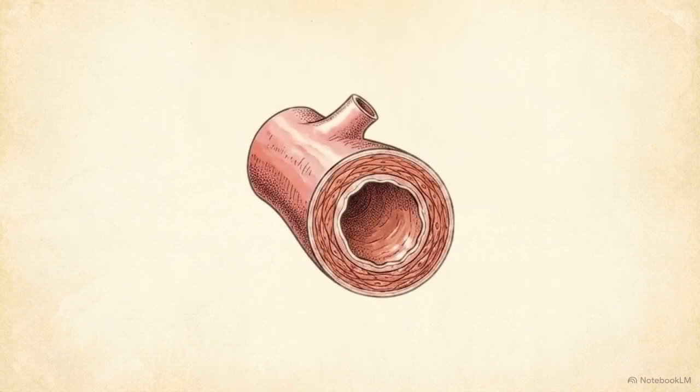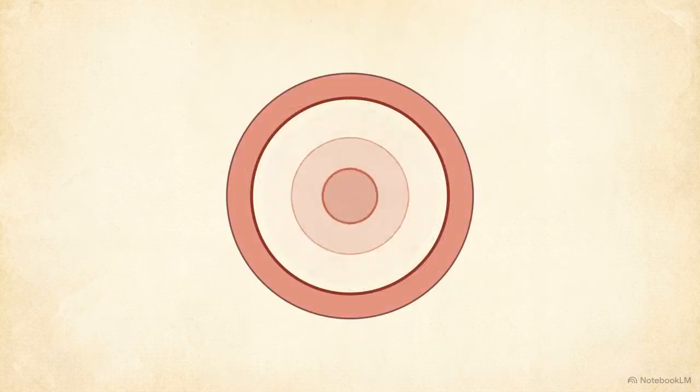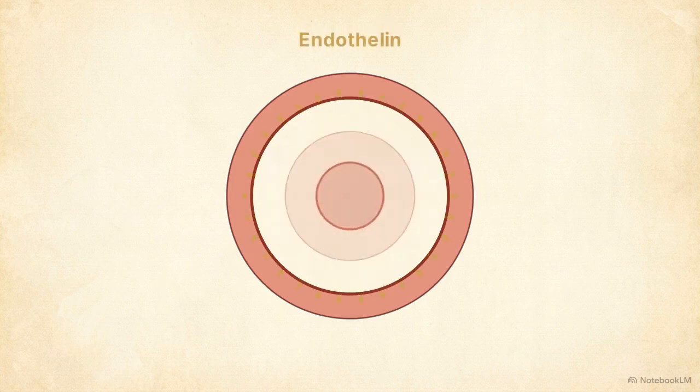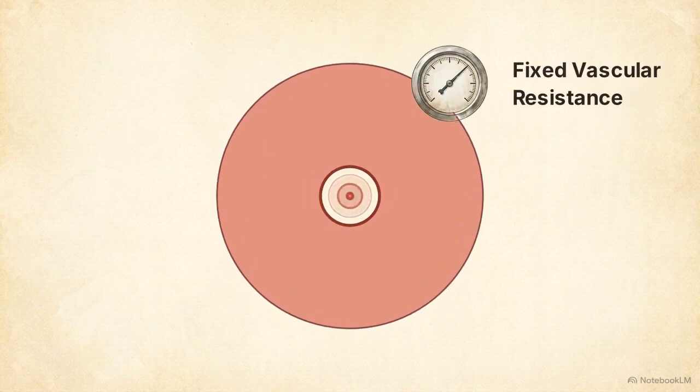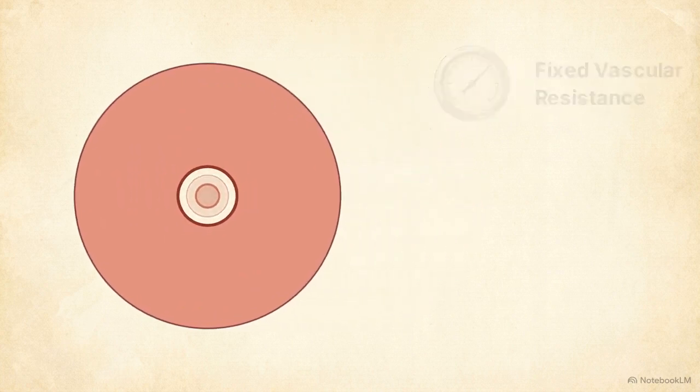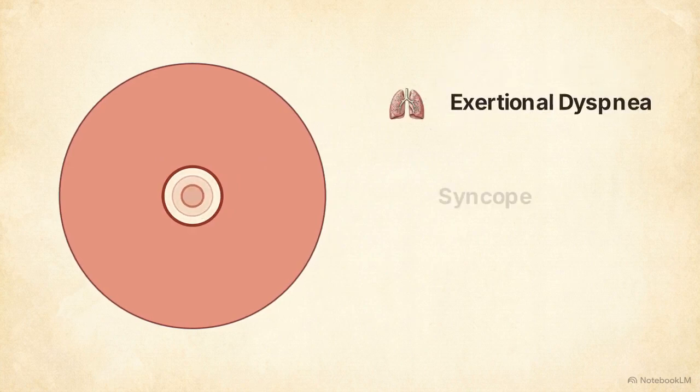This cross-section shows the microscopic trigger. The peptide endothelin drives intense vasoconstriction, while causing the surrounding smooth muscle to physically thicken and remodel. This fixed vascular resistance limits output during physical demand. Patients experience progressive exertional dyspnea, syncope, and chest pain.